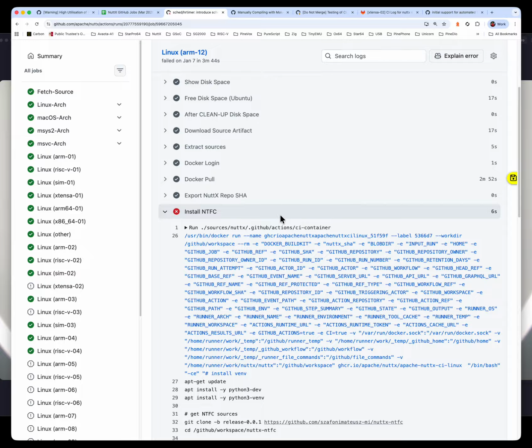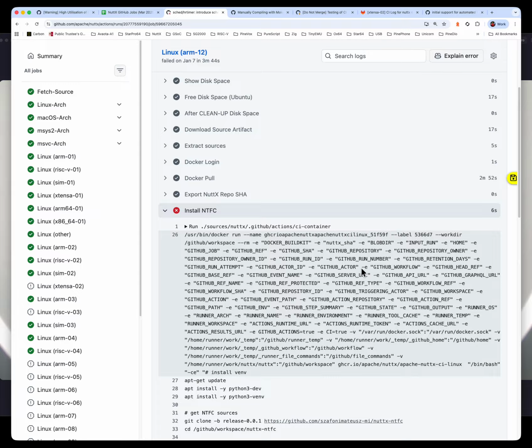Remember the part that runs a QEMU inside GitHub Actions to validate whether our NuttX code is running correctly within the QEMU emulator? Well, NTFC is the new framework that does that CI test. It's an automated testing framework based on QEMU. This is new. Since January onwards, it will install the NTFC framework before it runs any CI tests.